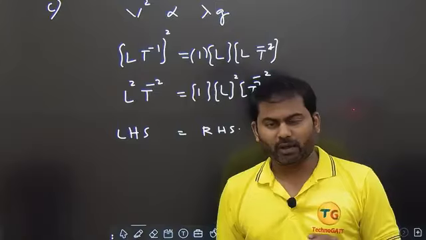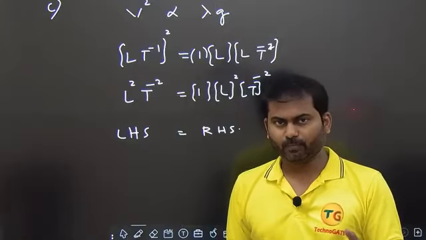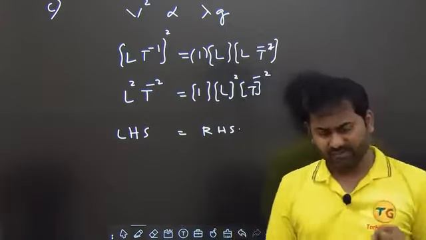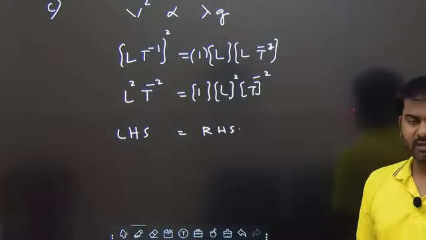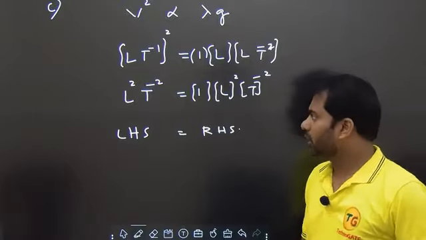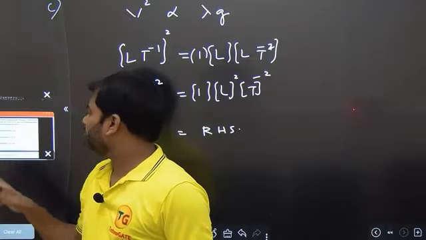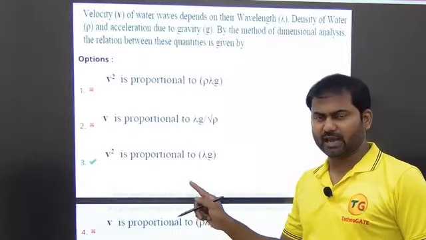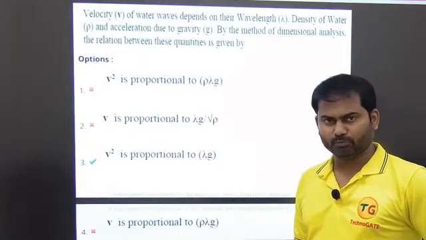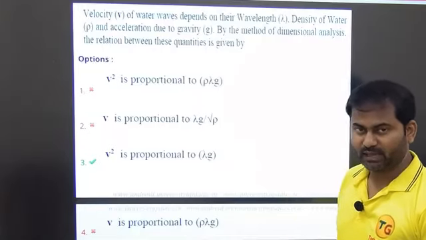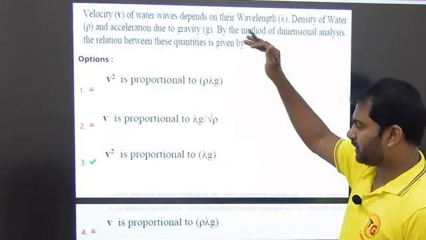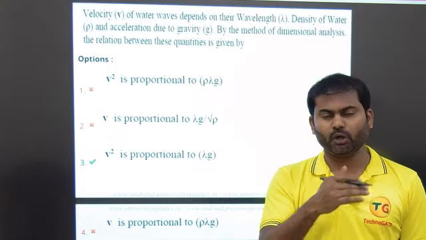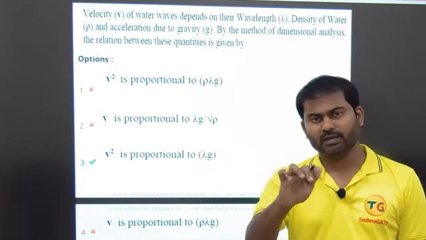This is how you apply the first chapter knowledge in applying to check if the given equation is correct or not. So I believe it is completely fine. I hope there is no confusion at all. So for this first question, option number 3 is right and it is matching with the answer which is given by the administrative people. Clear? The people who are actually conducting the ECET examination. So explanation is clear. If you want to copy, please just rewind the video, pause the video, first try the question on your own, then please solve it.